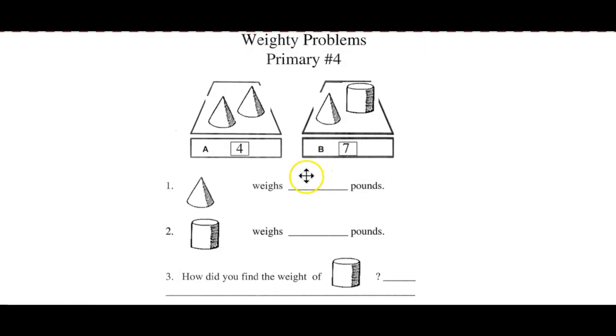On this one, once again, we can divide A in half, and we get 2 each there. But on part B, we need to subtract that 2-pound weight because we've got a 2-pounder here plus a cylinder equals 7, so the cylinder must be 5 pounds. And I just kind of explained it to you so you don't have to write that part out.